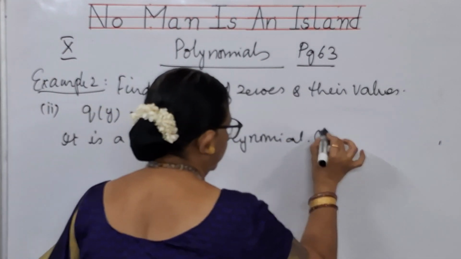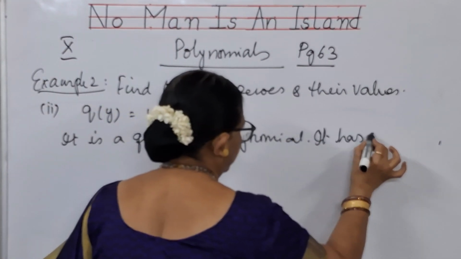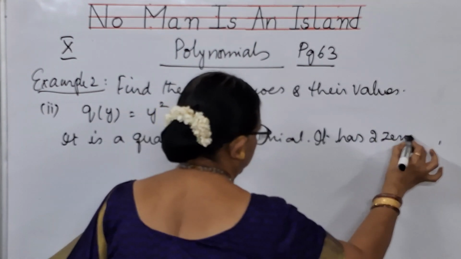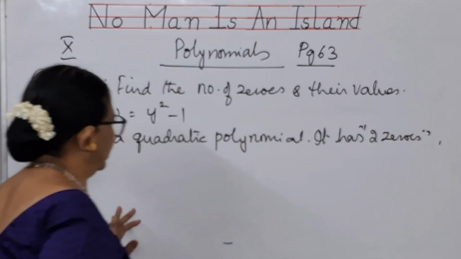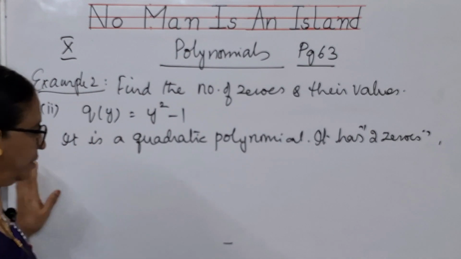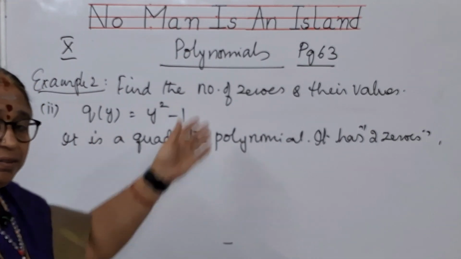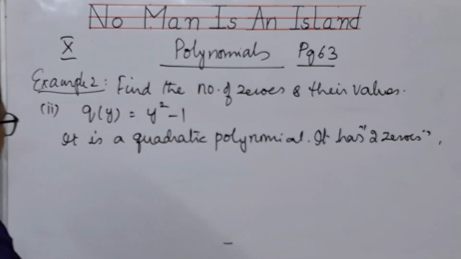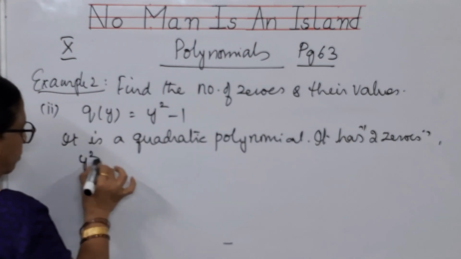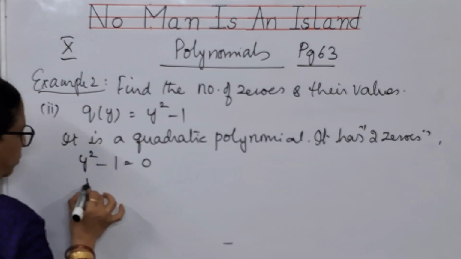Therefore, it has how many zeros? It has 2 zeros. Why? Because the degree is 2. It is a quadratic polynomial. Since the degree is 2, it has 2 values. So, you take y square minus 1 is equal to 0.